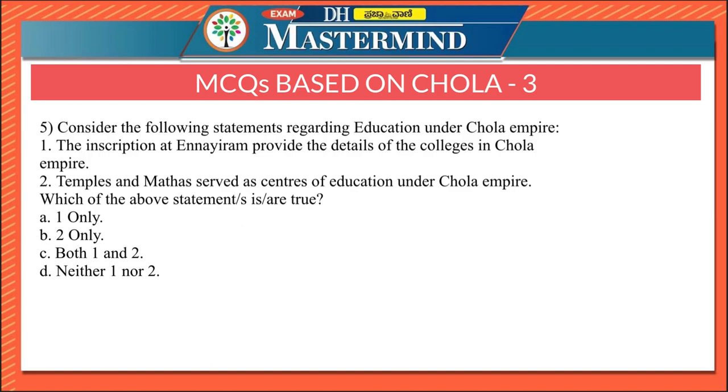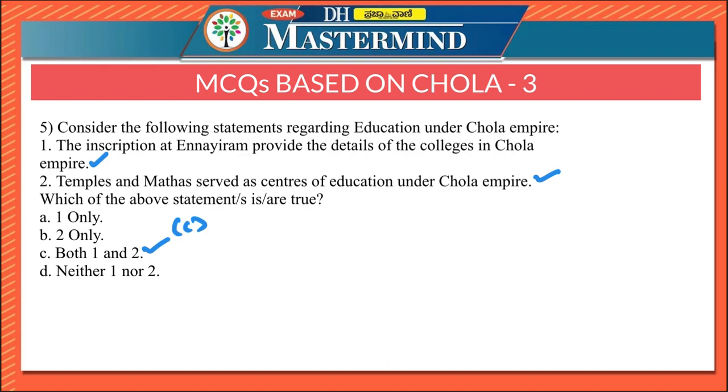Consider the fourth question now. Consider the following statements regarding education under Chola Empire. The inscription at Ennairam provide the details of the colleges in Chola Empire. Temples and mathas served as centers of education under Chola Empire. Both the statements are correct here. Therefore, the right option is option C, both 1 and 2.